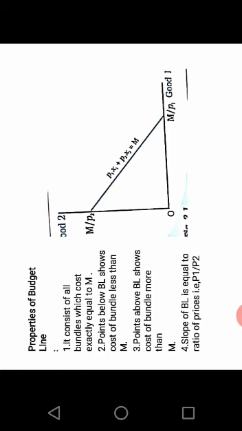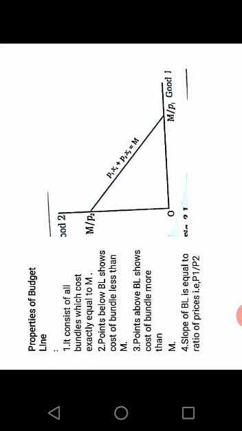In the budget line you will give the meaning in the first point, that is it shows combinations of goods which cost exactly equal to his income. Then second point, the options are less here. Then third point you will give the equation P1 x1 plus P2 x2 is equal to M. And last distinction, that it is also called price line or price constraint.